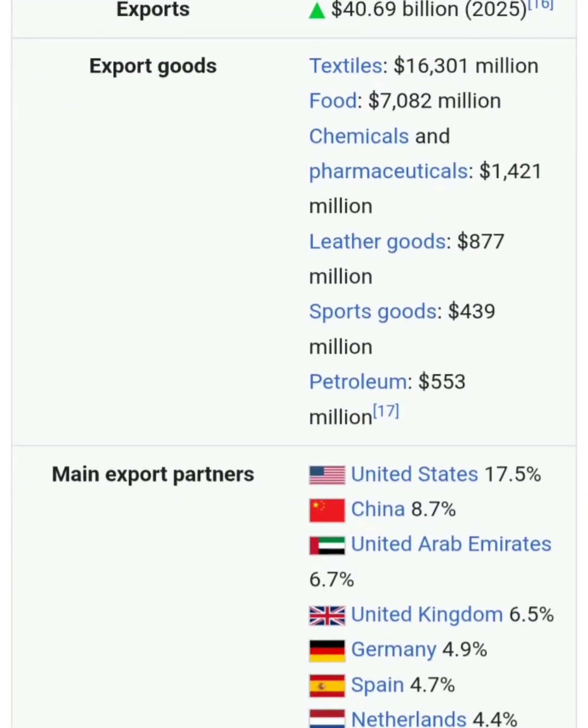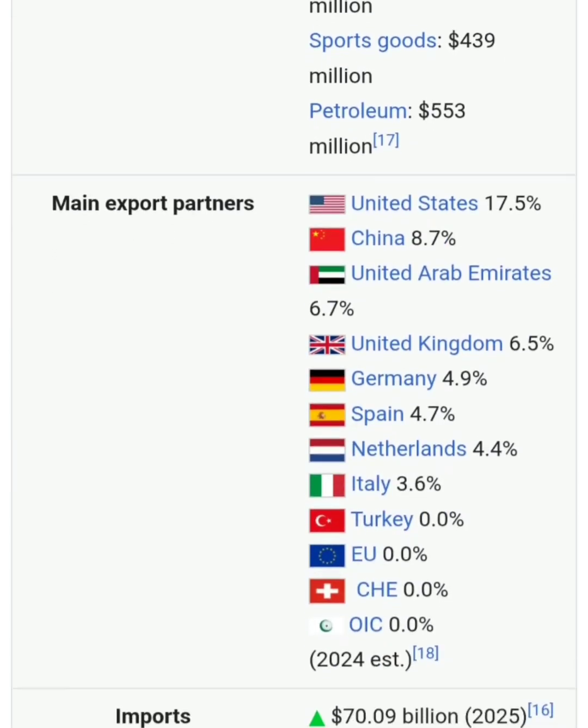The total export of Pakistan is 40 billion US dollars. Only 40 billion US dollars. Pakistan's total export is only 40.7 billion US dollars. The main export products of Pakistan are textile, food, chemical, pharmaceutical, leather, sports goods and petroleum.